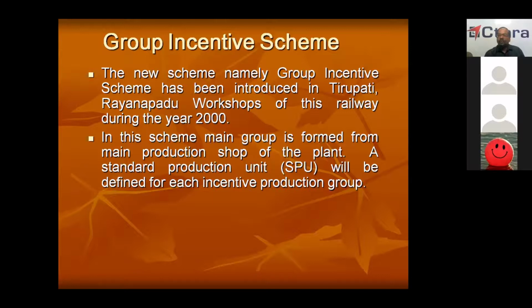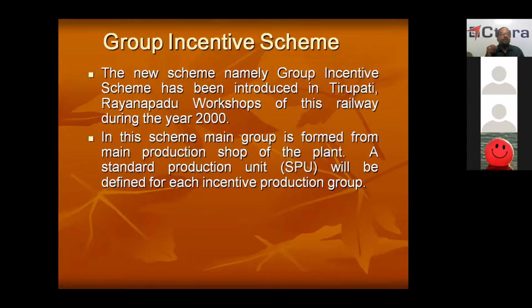3-tier sleeper coach is the standard production unit. All the coaches inside the workshop will be converted into number of sleeper coaches. Since the sleeper coach is standardized as one standard production unit, all the other types of coaches will be converted into number of sleeper coaches.